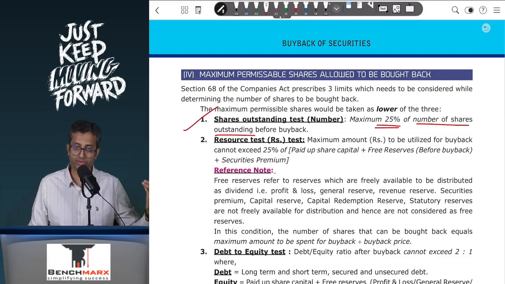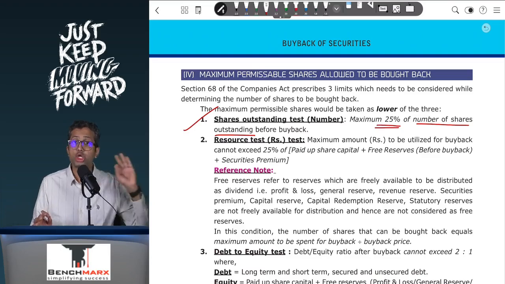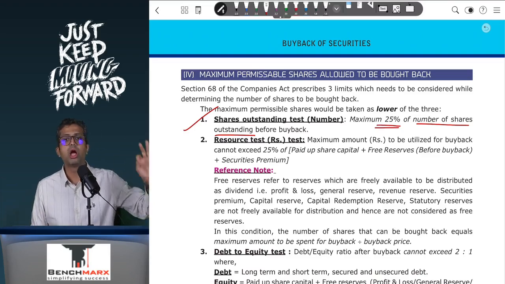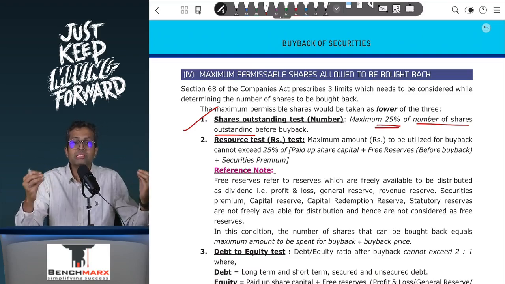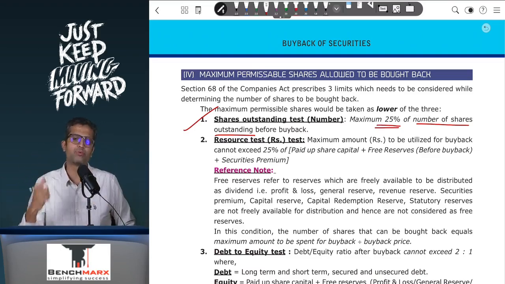Second is a resources test. How much money can you use for the purpose of buyback? The standard says 25% of the paid up share capital plus free reserves, including securities premium, is the maximum amount you can spend for the purpose of buyback.